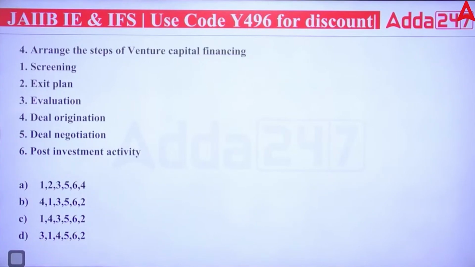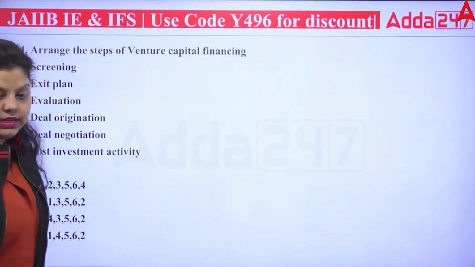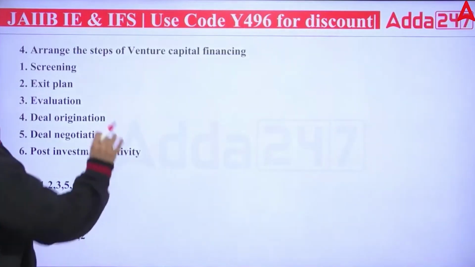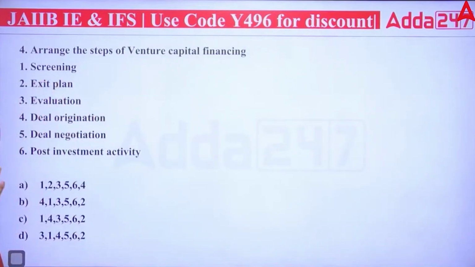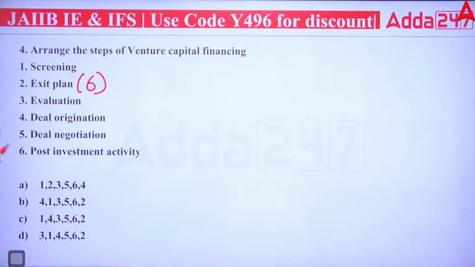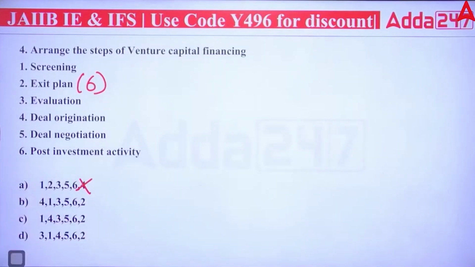Okay, so the options are screening, exit plan, evaluation, deal origination, deal negotiation, post investment activity, etc. The very easy way to find the right sequence of the venture capital financing process: obviously the last step will be the exit plan. There are a total of 6 steps, so the exit plan will come at the 6th number. So you can see here the first option will be eliminated. Now it can be any of the below B, C and D options. Now this is the last step we have calculated.